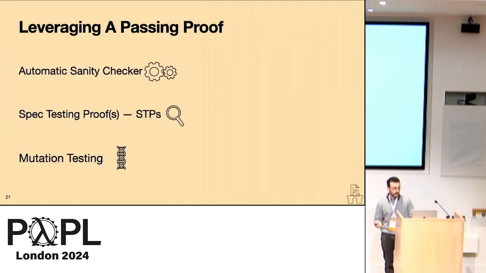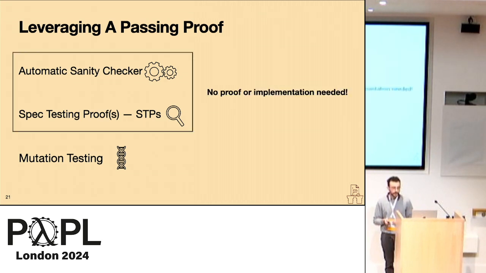So far, we've touched on the automatic sanity checker and the methodology briefly for writing STPs. It's also important to note that neither of these have any dependence on the proof or the status of an implementation. So this could be leveraged or written at any point in the development cycle, akin to test-driven development. But if we have a proof, we can further apply automation in the form of mutation testing.